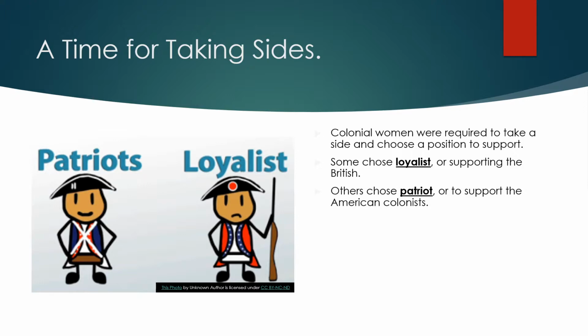In fact, there were 3 loyalist women who plotted to kill the mayor of Albany, New York. Just like American women served as spies for the Americans, there were loyalist women who acted as spies for the British or provided supplies and hiding places to soldiers. Many loyalist women and their children were actually forced to leave the United States. Many went to Canada, but others fled to England. And some loyalist women were actually arrested and jailed for their actions.